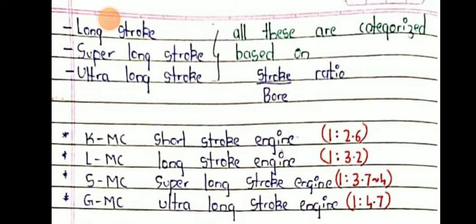We can say KMC, that means short stroke engine, has a stroke to bore ratio of 1:2.6. Then LMC, long stroke engine, is 1:3.2. SMC means super long stroke engine, which is 1:3.7 to 4. Then GMC means ultra long stroke, that is 1:4.7. These are the stroke to bore ratios of the different engines.